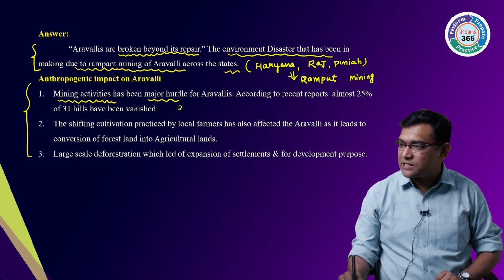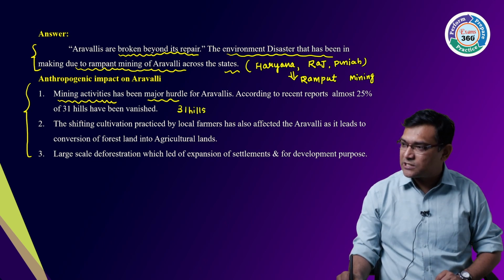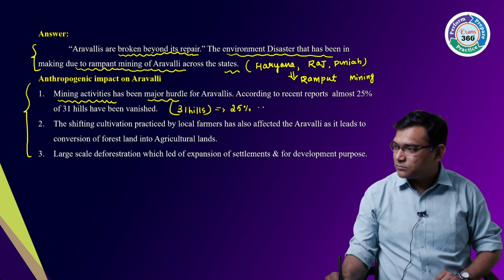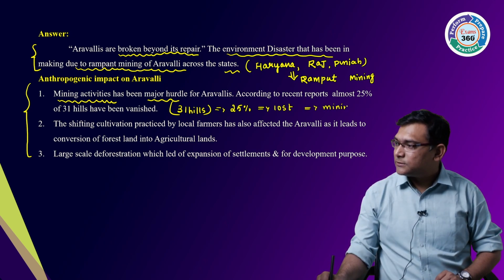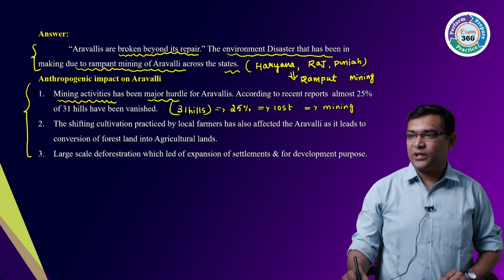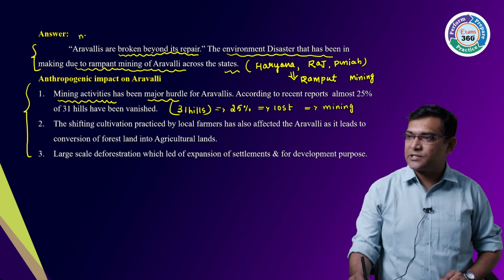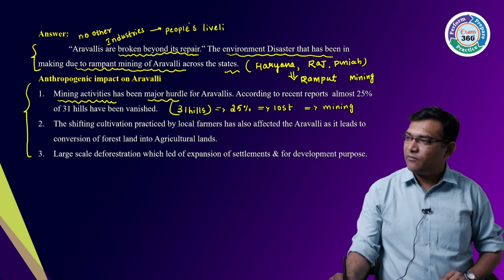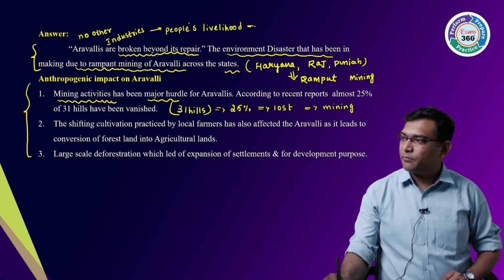Out of 31 hills, 25% are lost, that is, mined, and there are no other industries in this particular area. People's livelihood is only through mining.